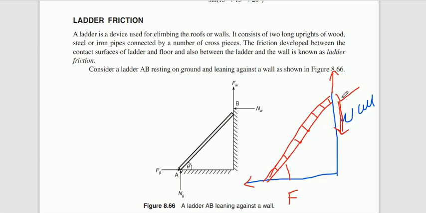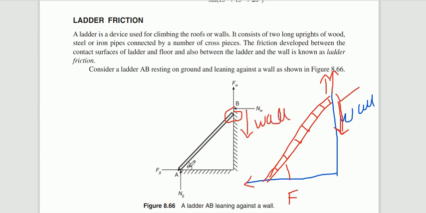Because of the friction developed here, the ladder is not moving upward. If you place the ladder like this, it is not moving upward. So the tendency of movement or sliding of the ladder is downward, at the wall.